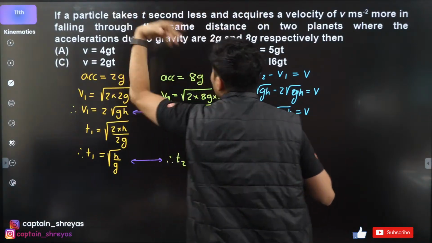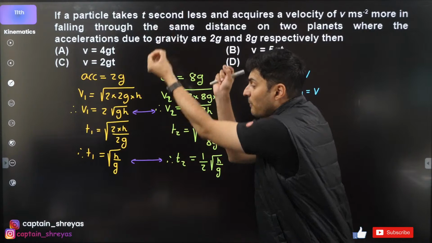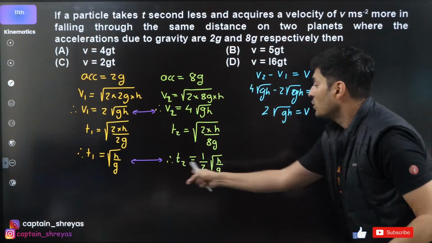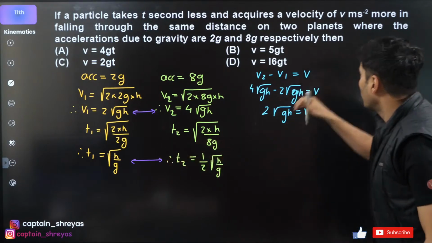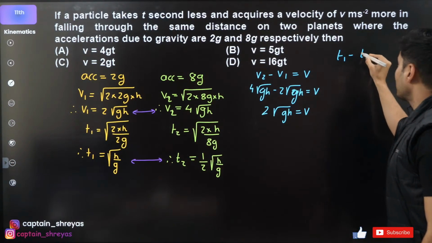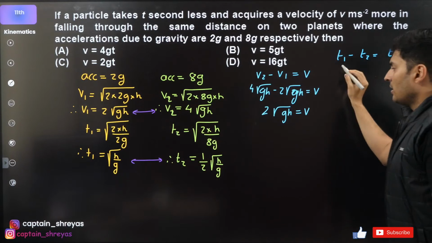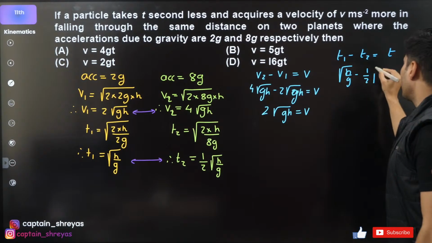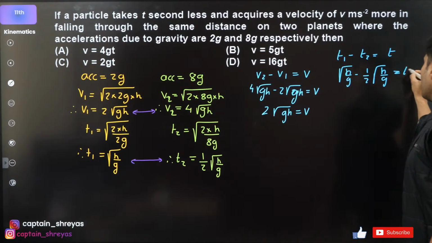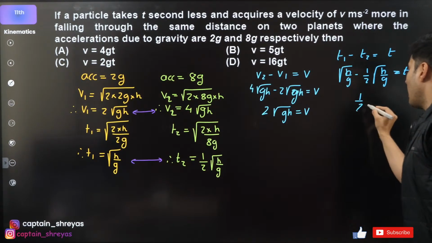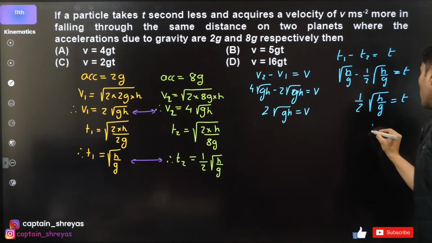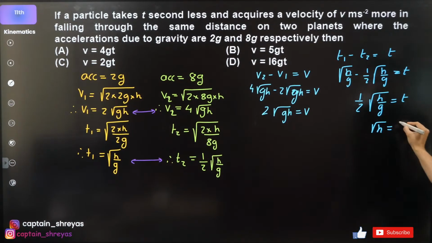Now if it takes t times less, that means if you compare their times, one of the times is more than the other time by t seconds. So if you again take the difference, I think this time is more. So t1 minus t2 is basically t. Root of h by g minus half root of h by g is t. So 1 minus half is half. So half root of h by g is t. So root of h is basically 2 root of g into t.